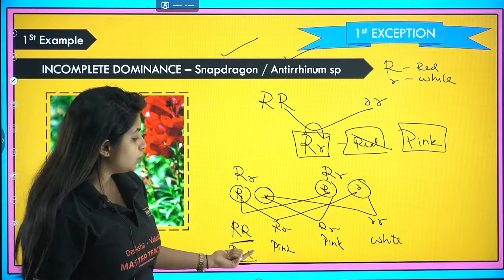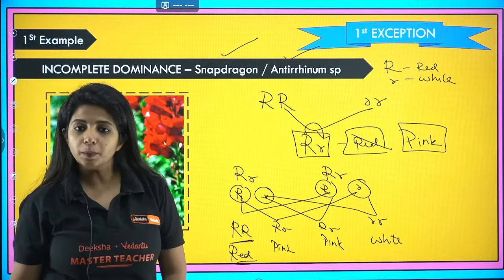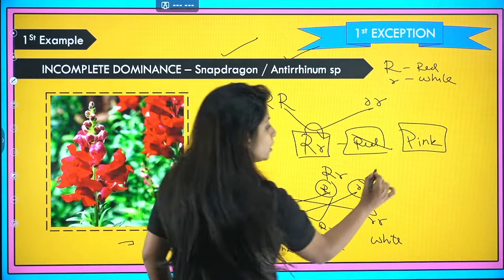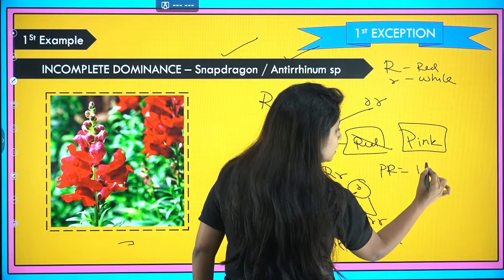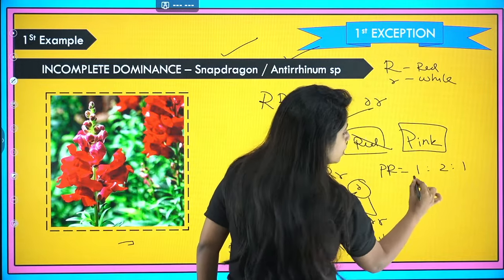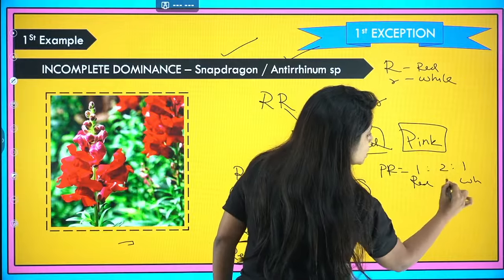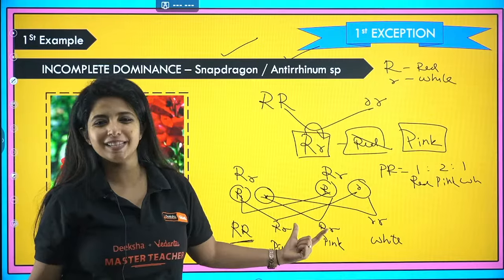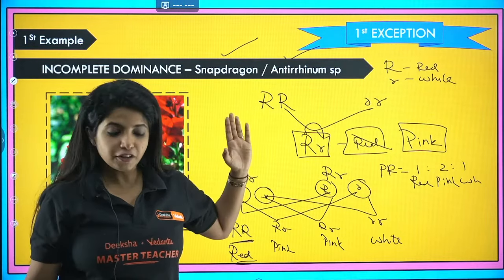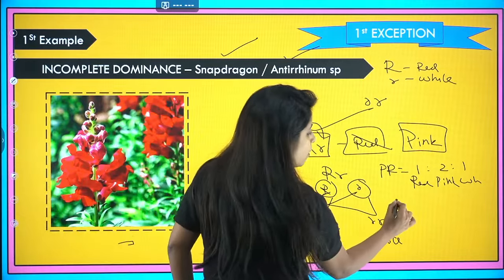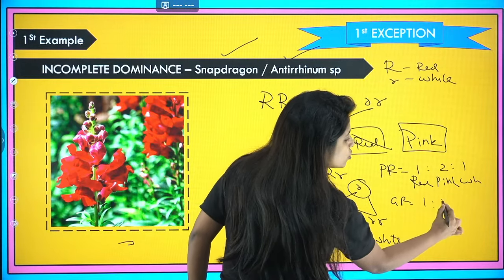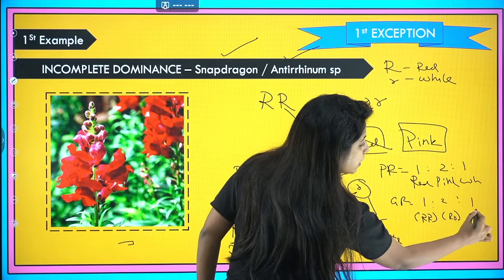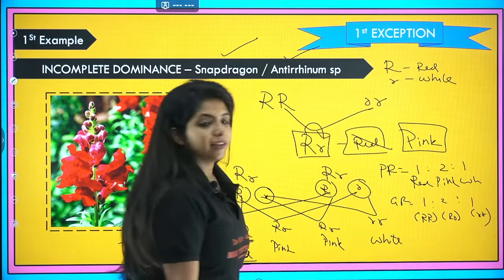So if you see the phenotypic ratio, one is red, two of them are pink, and one is white. So the phenotypic ratio, my dear children, is 1:2:1. One red, one white, and two pink. What about the genotypic ratio? Genotypic ratio is going to be the same as what we had in the F1 generation of one gene inheritance. Genotypic ratio is 1:2:1. One of them capital R capital R, two of them capital R small r, and one of them small r small r. Got it?